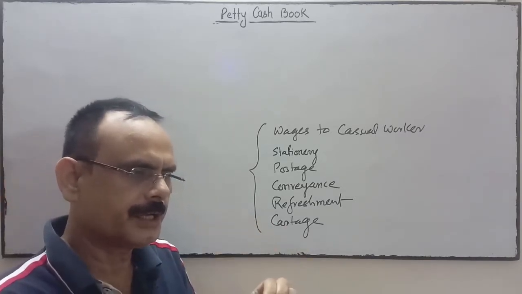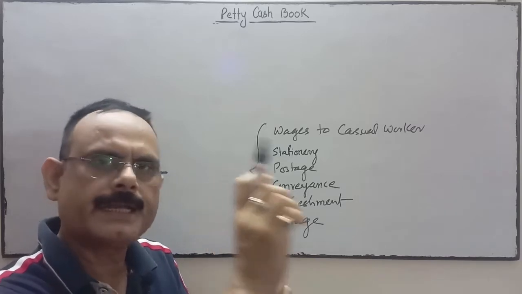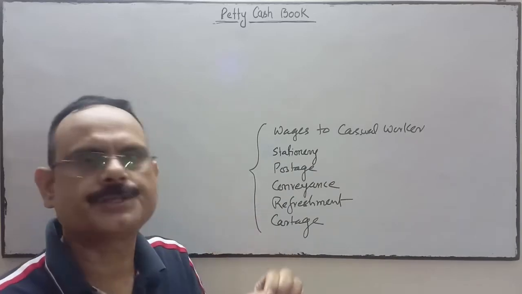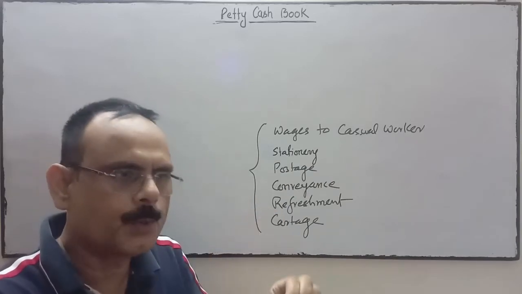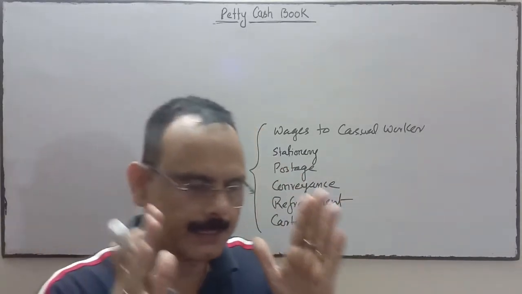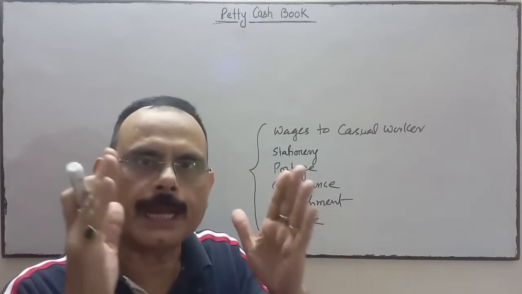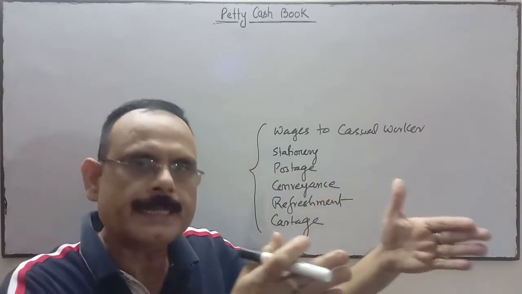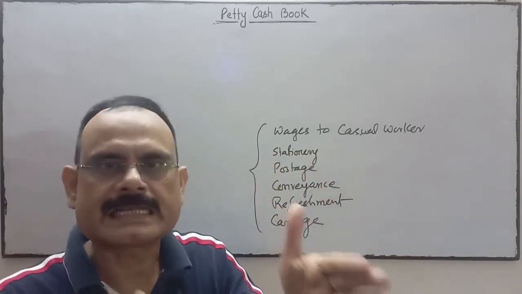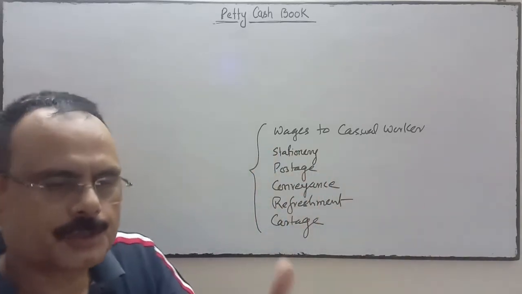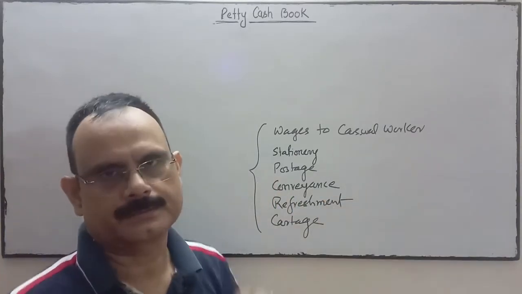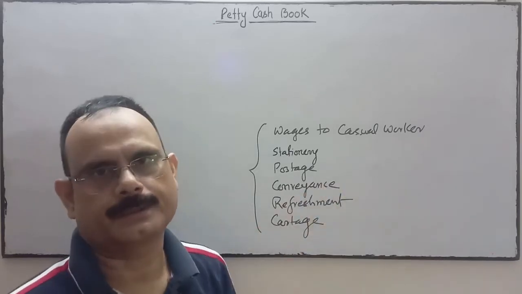If these payments are recorded by the head cashier in the cash book, then the head cashier's work will be overburdened. To reduce the work of the head cashier, we appoint a petty cashier as an employee who will record these small payments, not the head cashier.